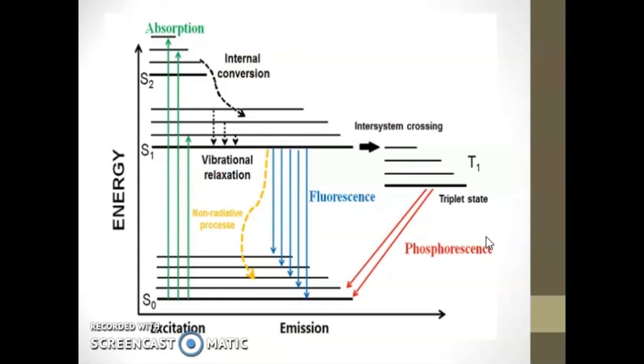This phosphorescent emission continues for some time even after the source of exciting radiation is removed. It is a quantum mechanically forbidden transition.